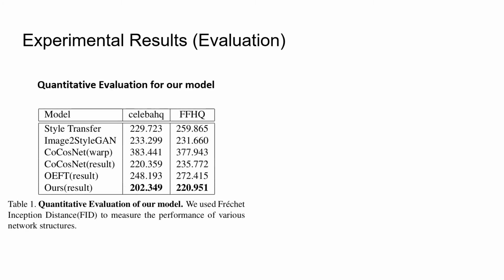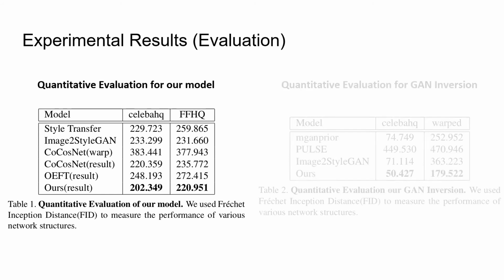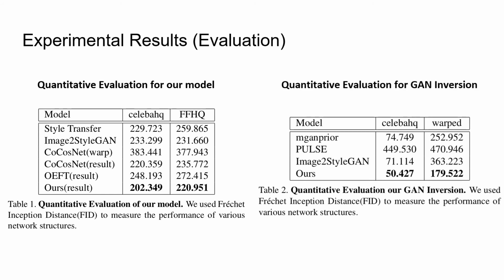The first table shows the quantitative evaluation result, which used Frechet Inception Distance to measure the performance between the original dataset and generated image distribution. In the second table, we compare the original dataset and generated image distributions.